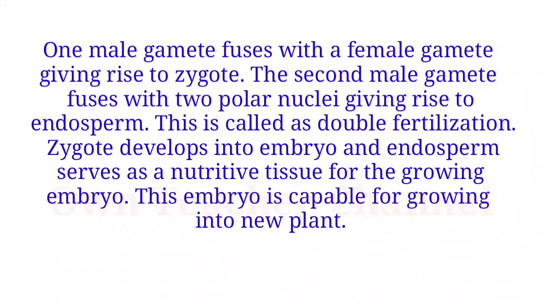One male gamete fuses with the female gamete giving rise to a zygote. The second male gamete fuses with two polar nuclei giving rise to endosperm. This is called double fertilization. The zygote develops into an embryo and the endosperm serves as nutritive tissue for the growing embryo. This embryo is capable of growing into a new plant.